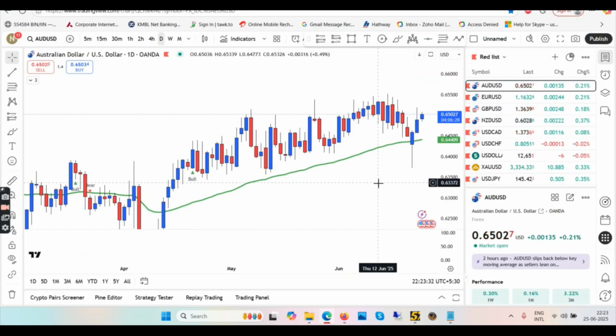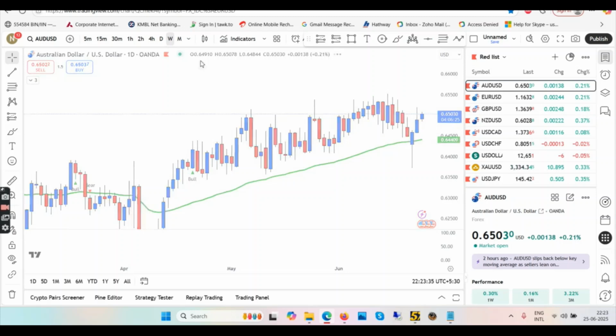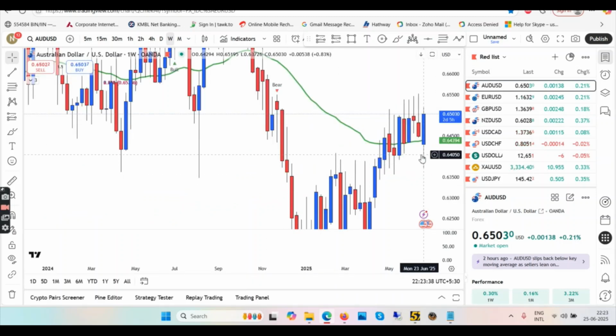Coming back to the chart, starting the top down approach with weekly time frame. And as I said, you can use this analysis for NZD/USD as well. So in weekly, now when Wednesday is ending, we are having a blue candle in weekly. Normally what happens is during weekly time frame, by the end of the Wednesday, whatever you see, the candle is red or blue, that is the momentum towards the end of the week. For example, last week you can see the candle was all red, and this week we can see the candle is blue. So more likely by Friday, we will only be going up in AUDUSD and NZD/USD. That's what weekly time frame means.